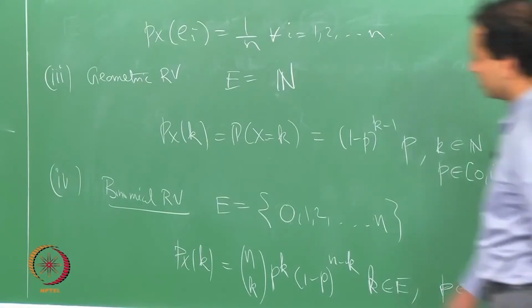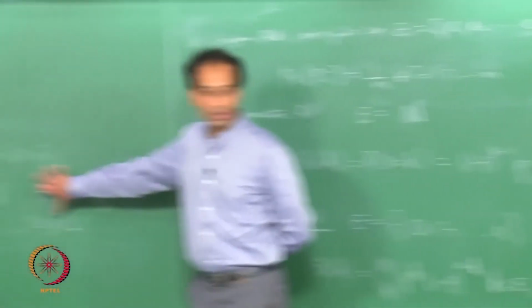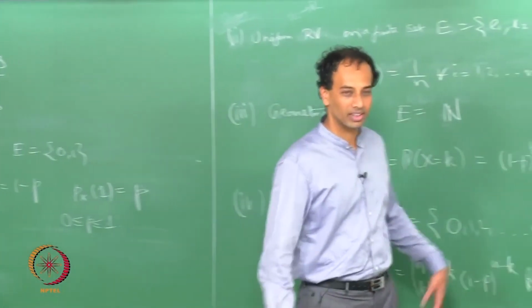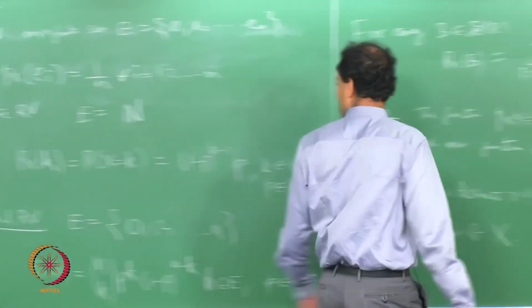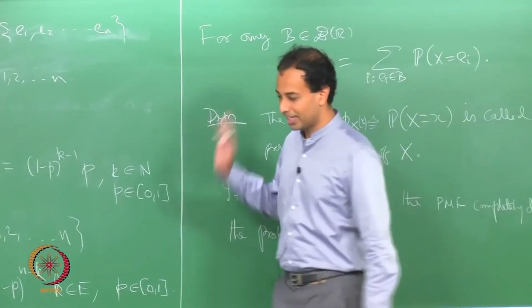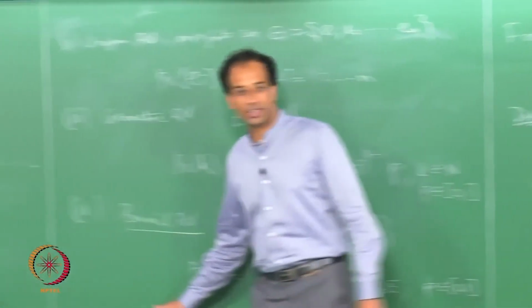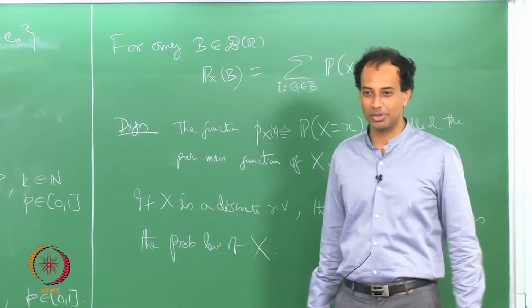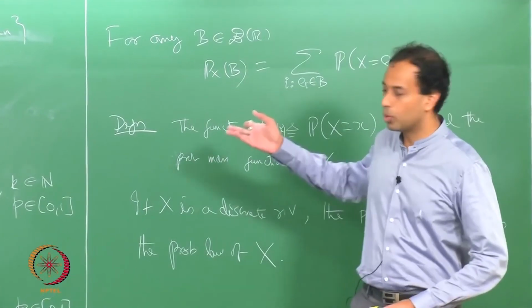So, this and this are very closely related. In fact, Bernoulli leads to both geometric and binomial in a very direct way. There are so many examples, there is negative binomial, multinomial. It's a huge list, I am not going to give you all possible examples of these discrete random variables. I will just give you one more.